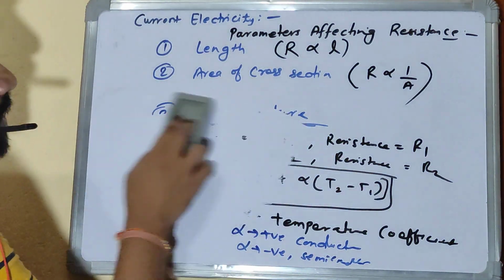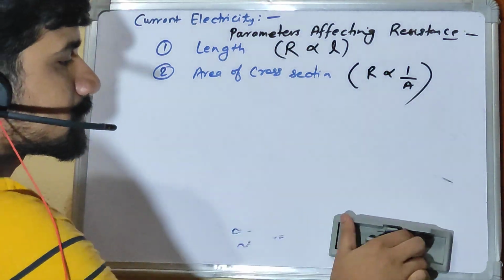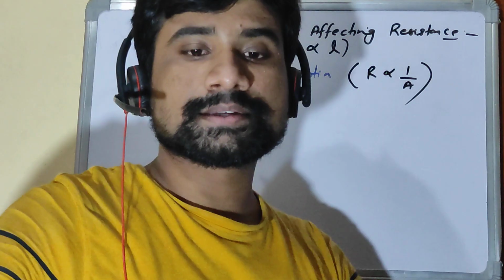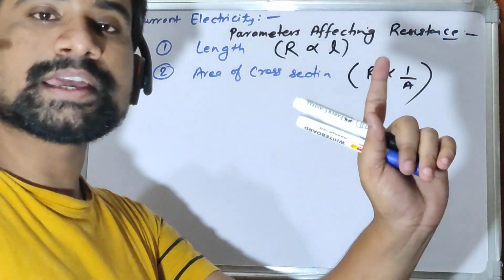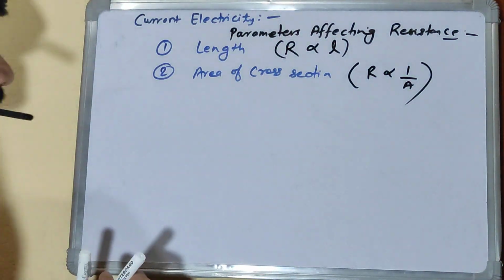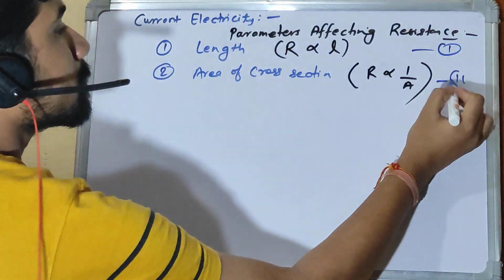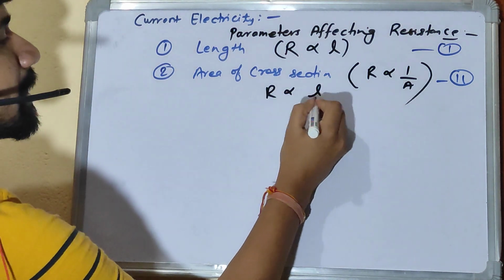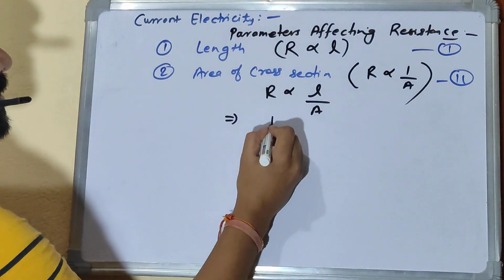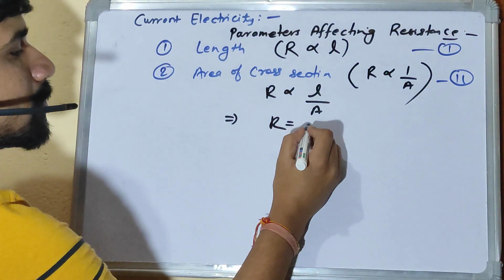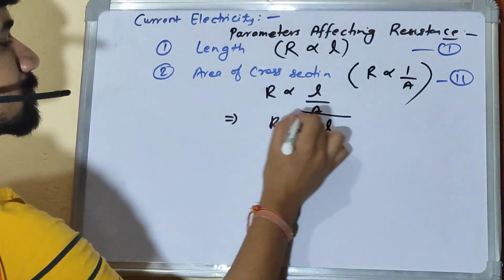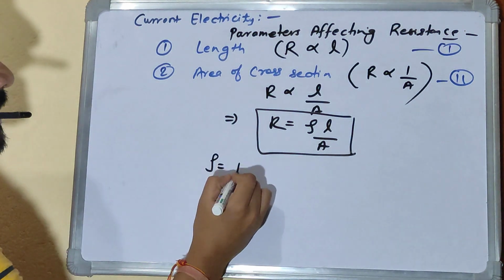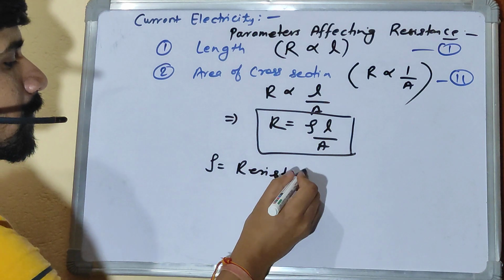Okay. Now let's forget other parameters for now. Let's understand the physical parameters. Resistance is proportional to the length, and resistance is inversely proportional to the area of cross section. If I take these two, let's say this is equation 1 and equation 2, the resistance becomes proportional to length by area. And if I take the proportionality out and take equal to, this becomes rho L by A. And this rho is the resistivity of the conductor.